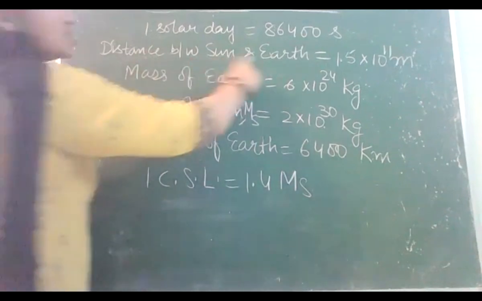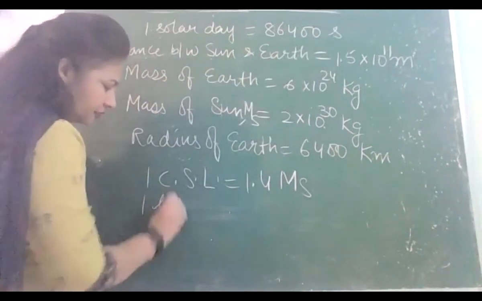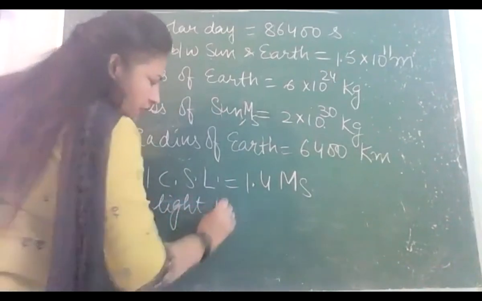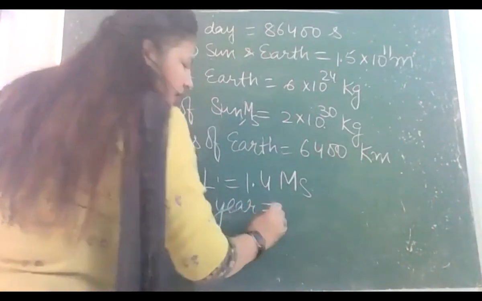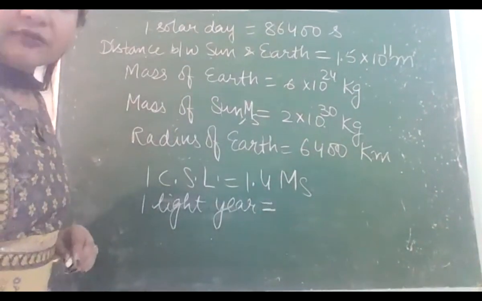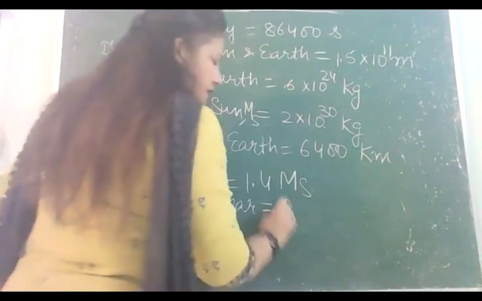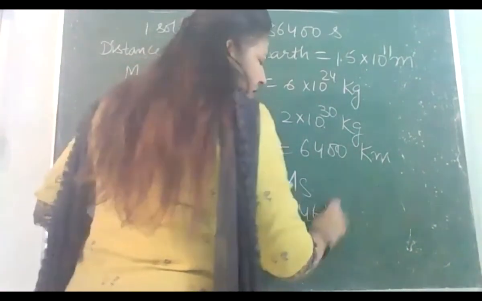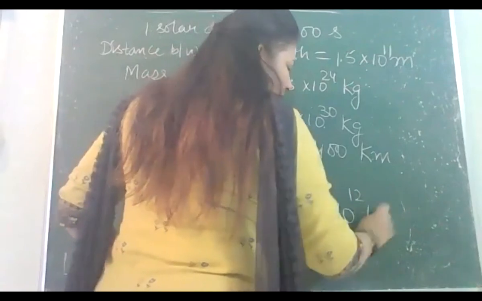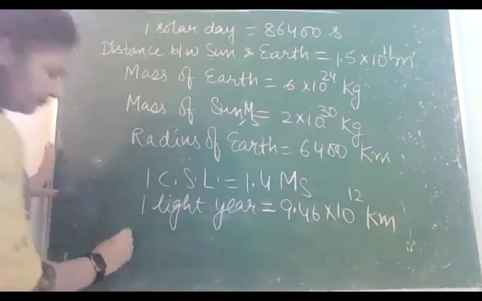Okay? So this was distance between sun and earth. Now 1 light year. 1 light year is distance traveled by light in 1 year. We will be defining properly after that. We will be proving also, but right now you write the value. This is 9.46 into 10 raised to 12 kilometer. That is 1 light year.